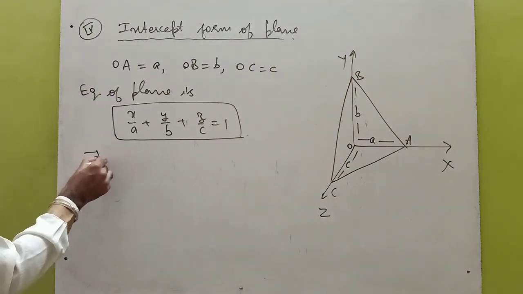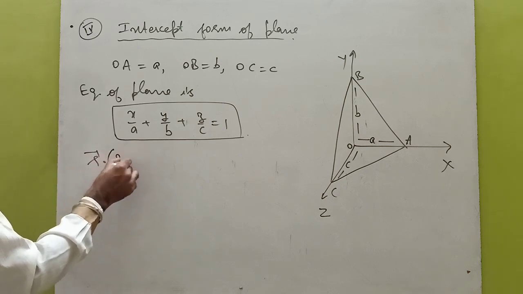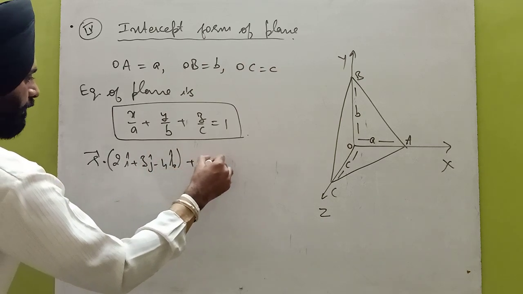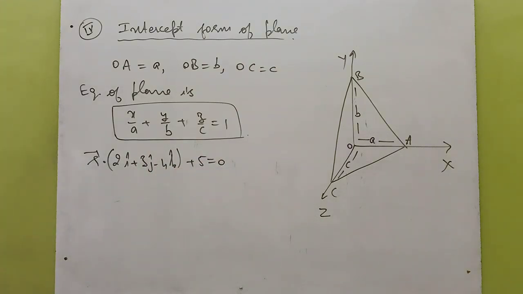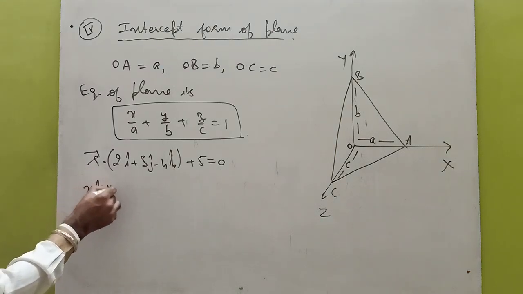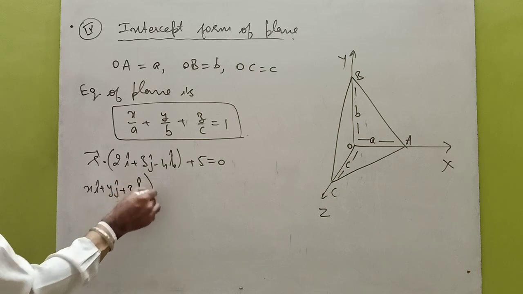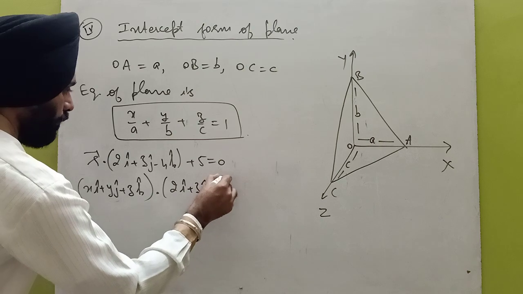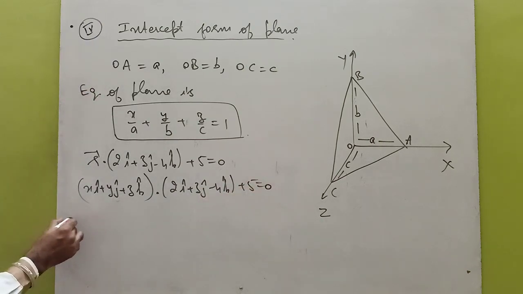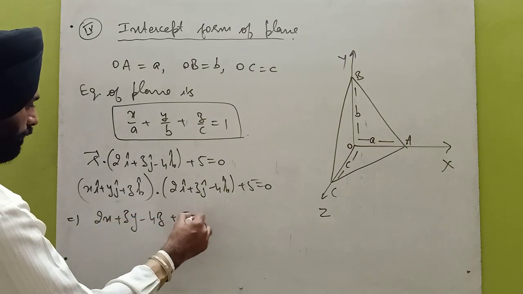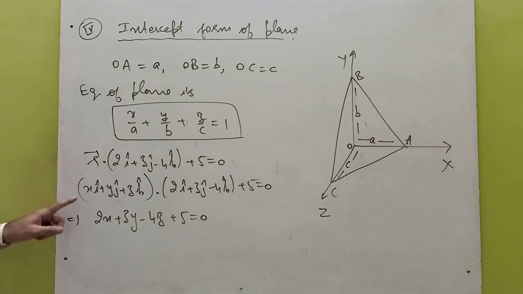Now see that there is one thing. If we are given the vector form of the plane, let us take the vector form r dot (2i plus 3j minus 4k) plus 5 equal to 0. This is the vector form of the plane. How can we convert it into the Cartesian form? Simply put the value of r vector, that is xi plus yj plus zk, dot product with 2i plus 3j minus 4k plus 5 equal to 0. Then open the dot product: 2x plus 3y minus 4z plus 5 equal to 0, which is the Cartesian form. This is the vector form, this is the Cartesian form.